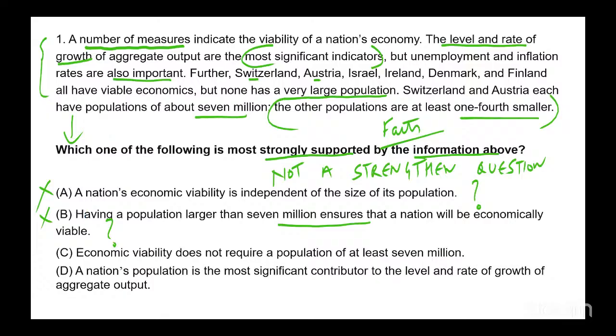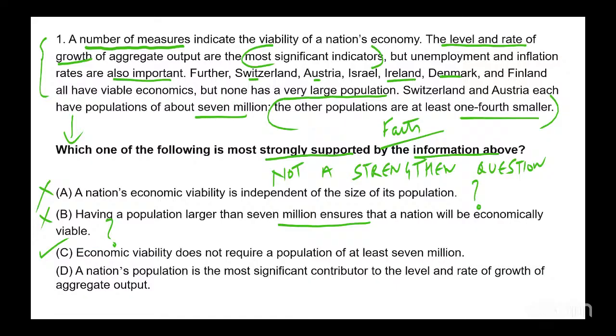Economic viability does not require a population of at least 7 million. Yes, because I have examples of Ireland, Denmark, Finland. These are one fourth smaller, right? So it's guaranteed that economic viability does not require a population of at least 7 million. We have examples in the paragraph. C is correct, completely supported by the passage.